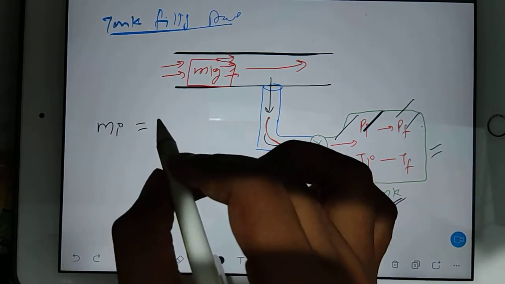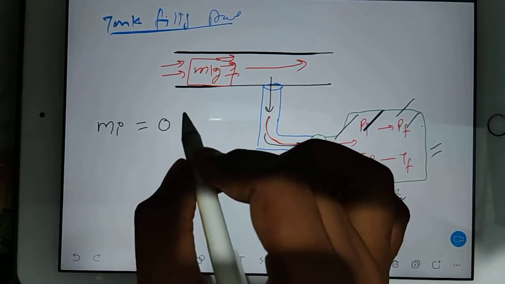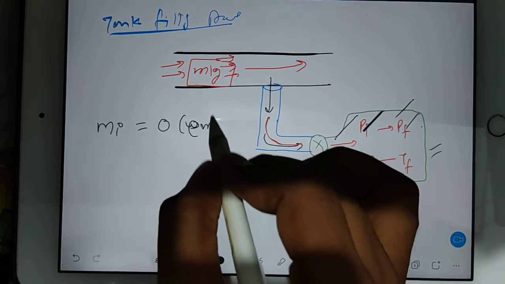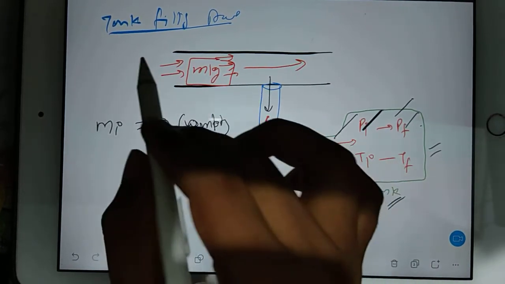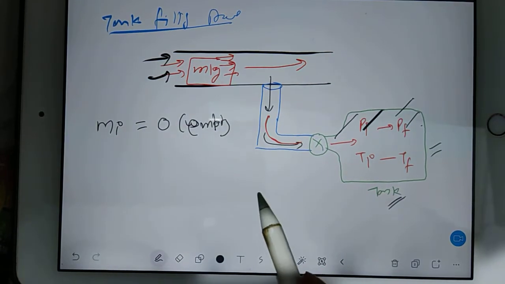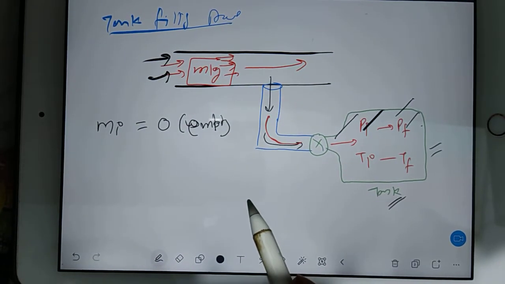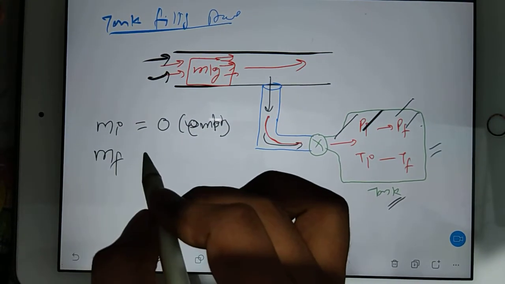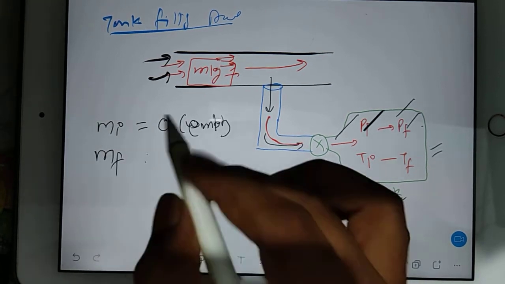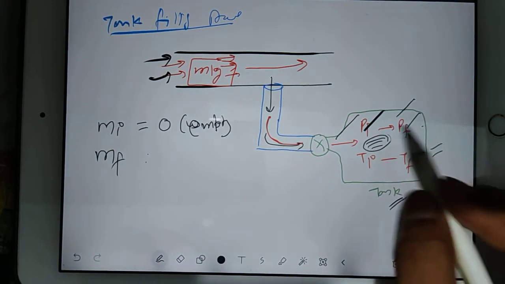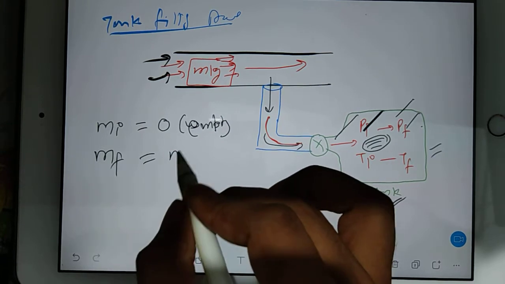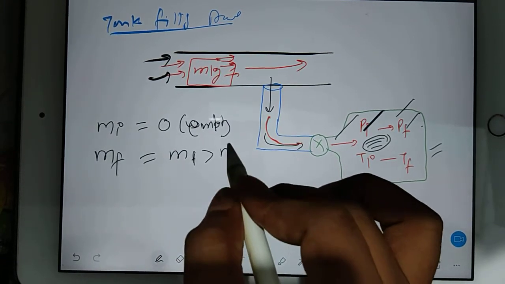So initial mass. You can consider it was 0 when the cylinder was empty. It means the flow had not started at that time. Initial mass was 0 when the cylinder was empty. Then we go for final mass. And of course, final mass means the mass that has entered here by that time. So of course your final mass is going to be more than your initial mass.